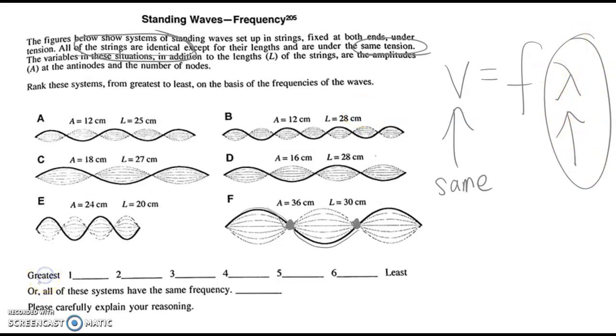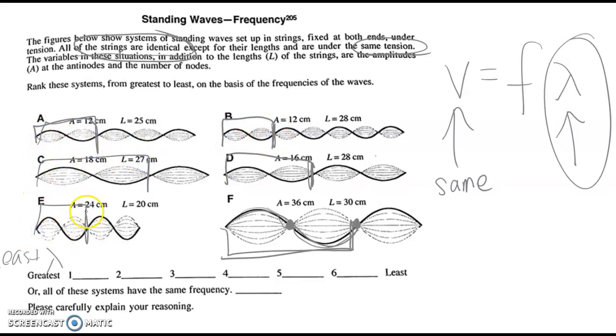So the greatest frequency would have the least wavelength, and that would just be the smallest. So this has a pretty big wavelength. This is the wavelength here. It goes up and down. This is the wavelength here. This is the wavelength for this one. This is the wavelength for this one. Those look similar, this one and this one. Now the lengths here are different. I think that they are scaled so we can just do a visual.